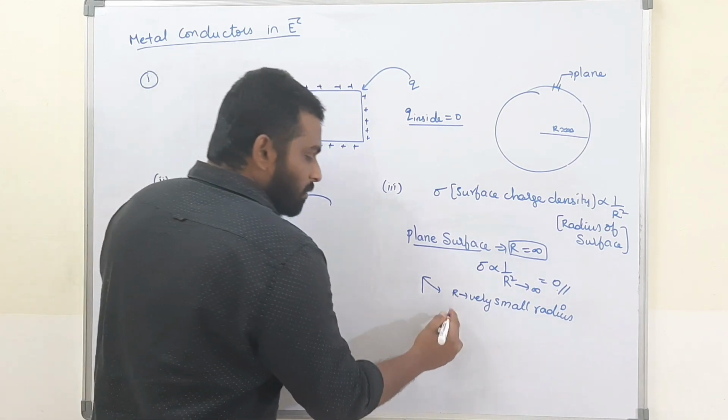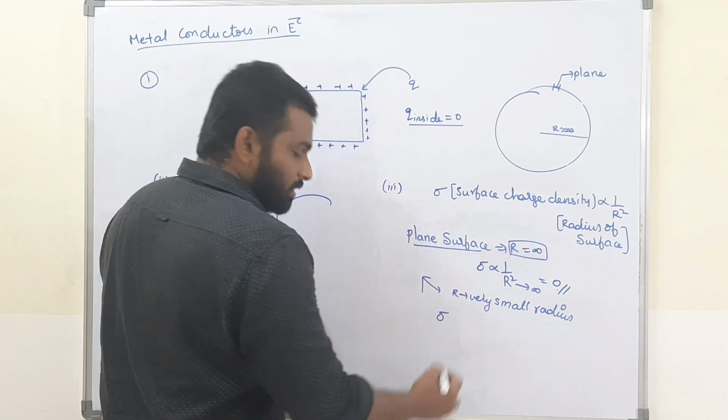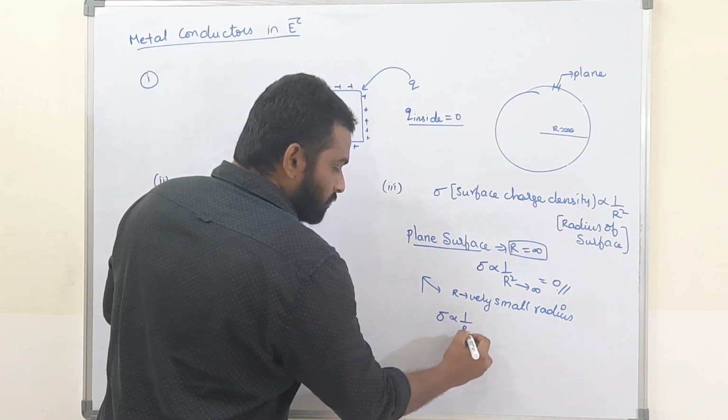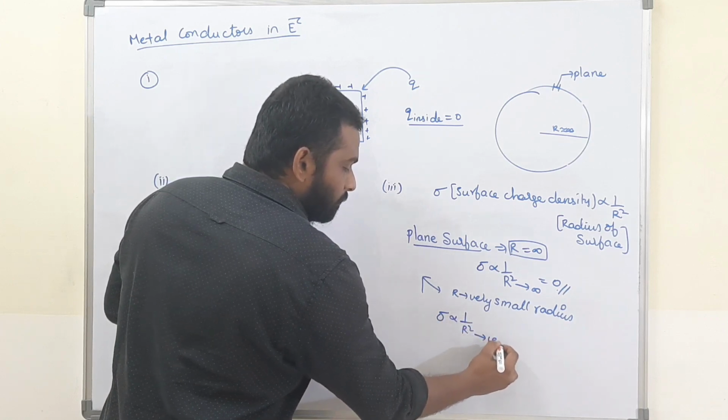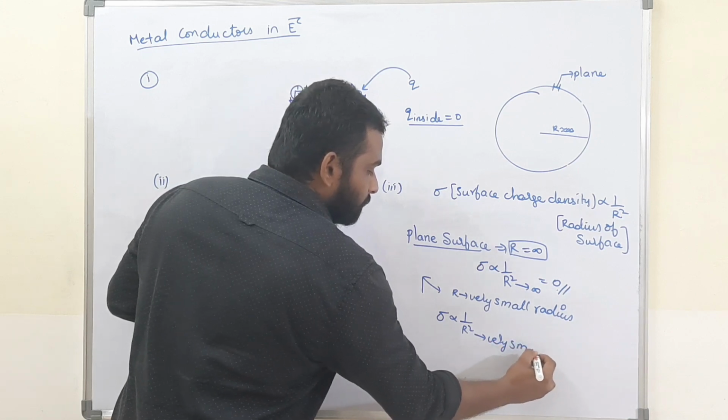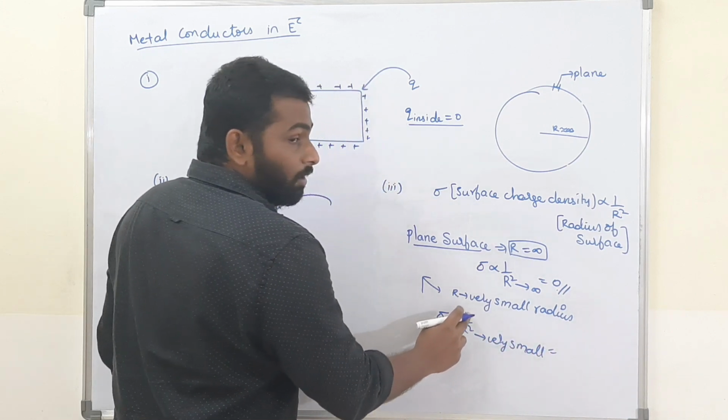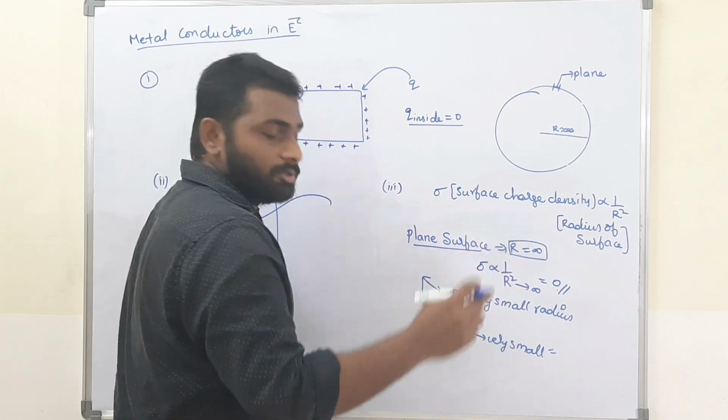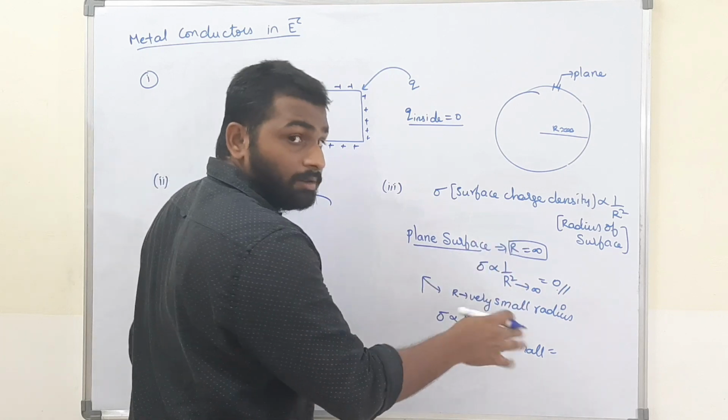If the radius is very small, what happens to the surface charge density, which is inversely proportional to r square? 1 by a very small number, nearly 0, is nothing but infinity.